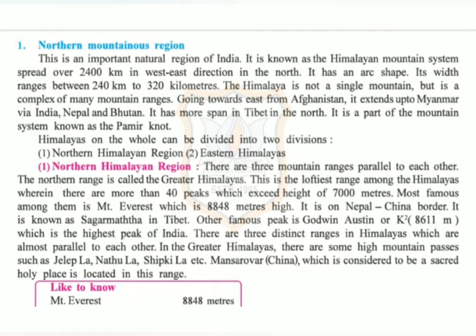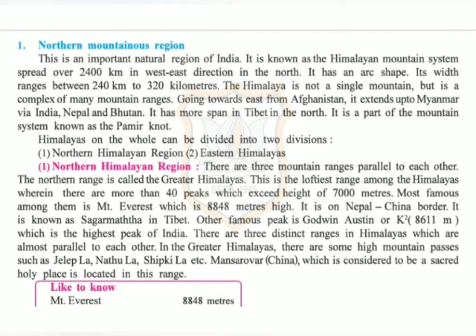This is the loftiest range among the Himalayas, wherein there are more than 40 peaks which exceed height of 7,000 meters. Most famous among them is Mount Everest, which is 8,848 meters high. It is on Nepal-China border. It is known as Sagar Matha in Tibet.